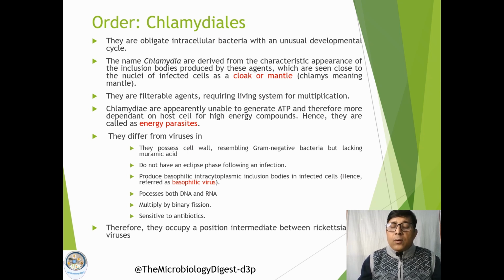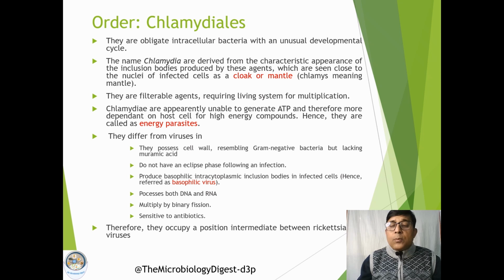Because of this characteristic, they are also sometimes called energy parasites. The other name of the Chlamydia organisms is energy parasite.